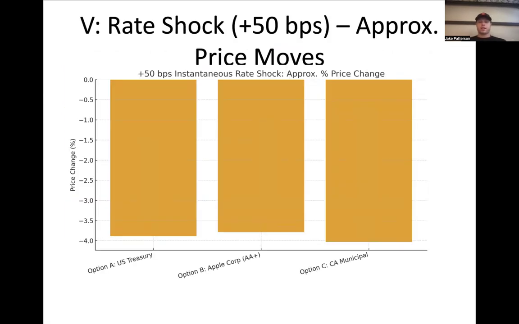Validate. Rate shock. I simulated a plus 0.5% rate rise. Prices fell around 3.8 to 4%, with the muni falling slightly more due to the higher duration. The model's price-yield curve matched the actual bond convexity relationship, confirming accuracy.